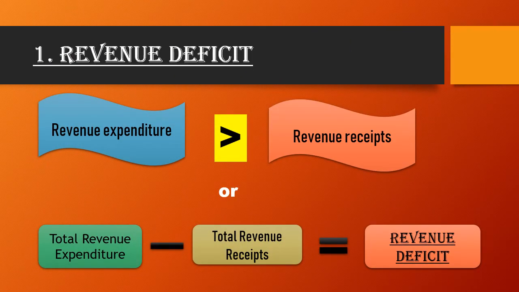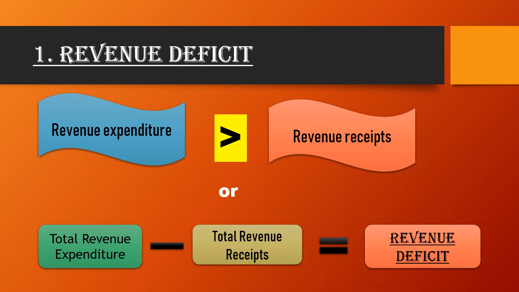So have a look at the first type of budget deficit, that is revenue deficit. It refers to the excess of revenue expenditure over the revenue receipts. So basically when the revenue expenditure is greater than the revenue receipt, it is known as revenue deficit, meaning shortage of money for completing the expenditure of revenue.